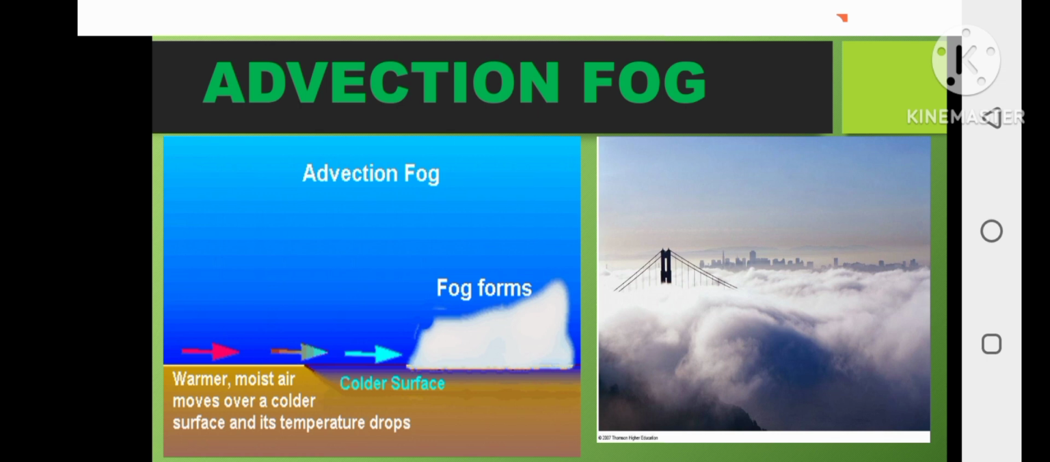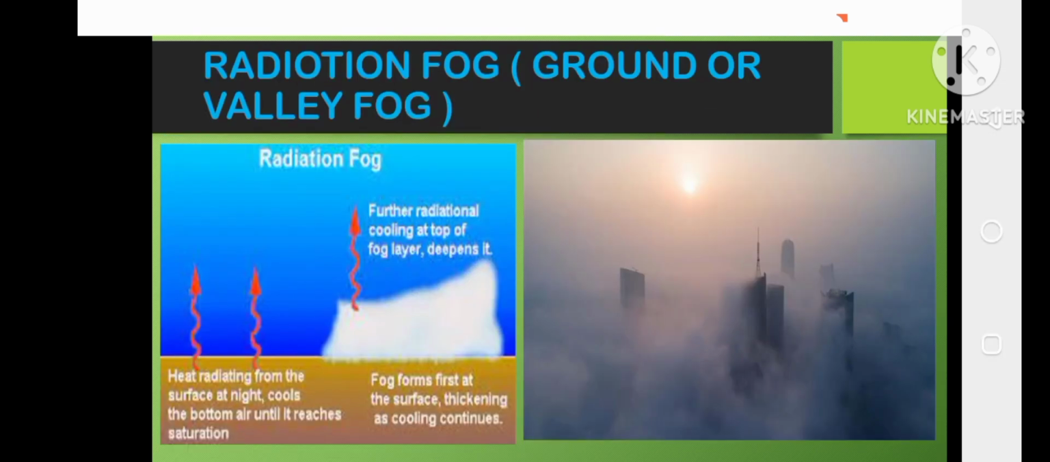Na siya example sa advection fogs. Then we have radiation fog or ground fog or valley fog. So this fog forms when all solar energy exits the earth and allows the temperature to meet up with the dew point. So the best condition to have a radiation fog is when it had rained the previous night. So this helps to moisten up the soil and create higher dew points. So this makes it easier for the air to become saturated and mag-form siya og fog.